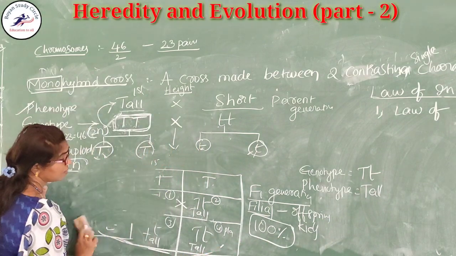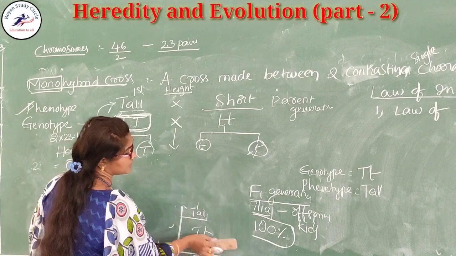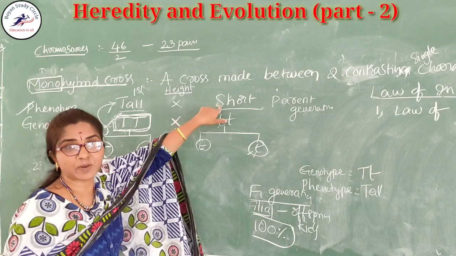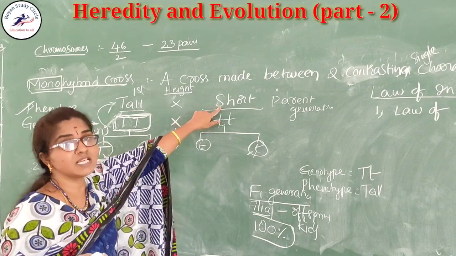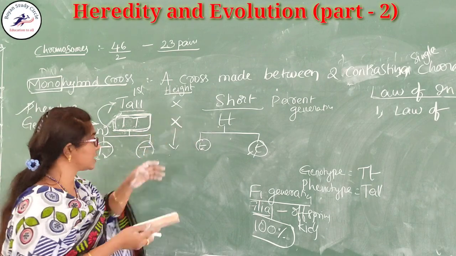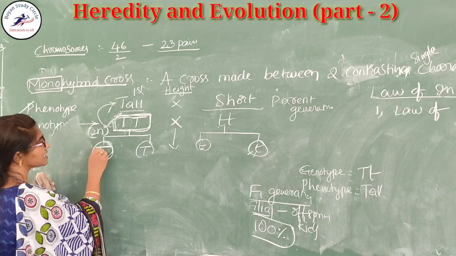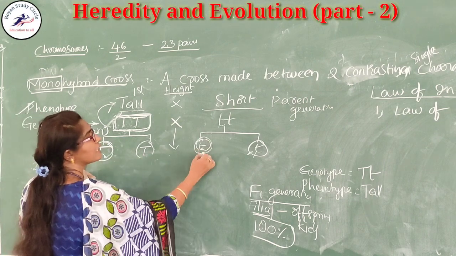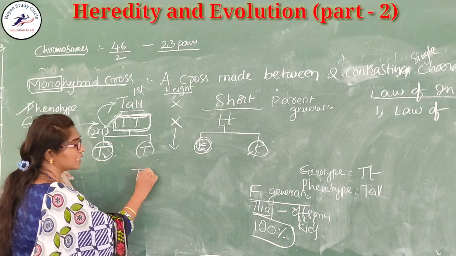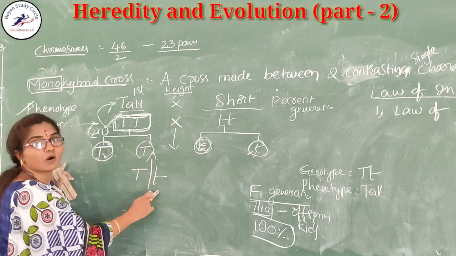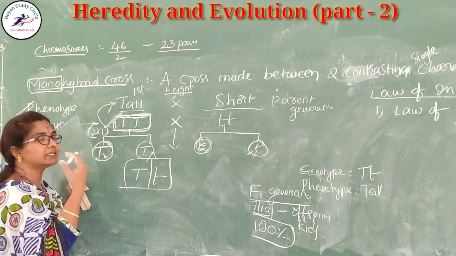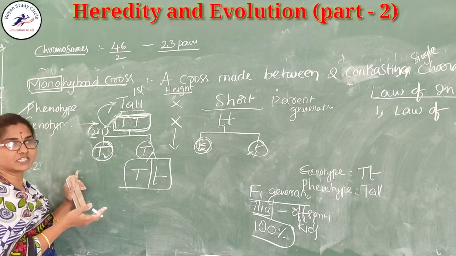Next, he amazed that all are tall. Why? Where is the short character present? He hypothesized that one of the characters, that is the capital T, is dominant over the small t. Capital T is dominant over the small t. He hypothesized that. For confirmation, he went for another experiment.